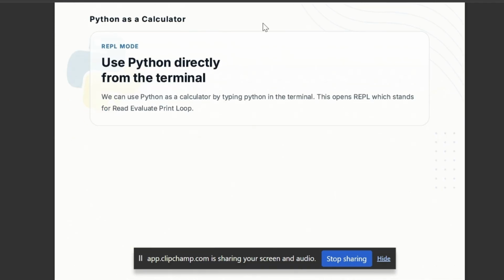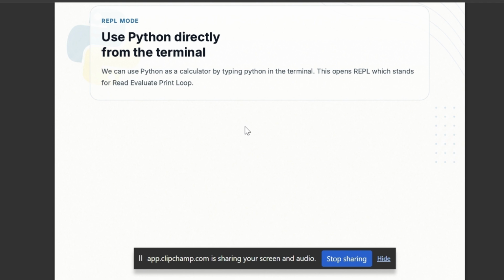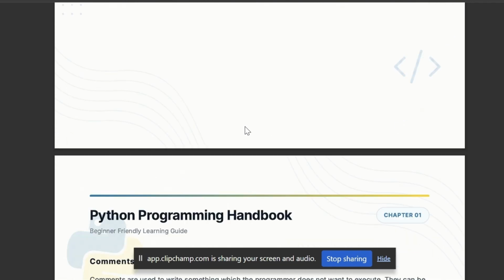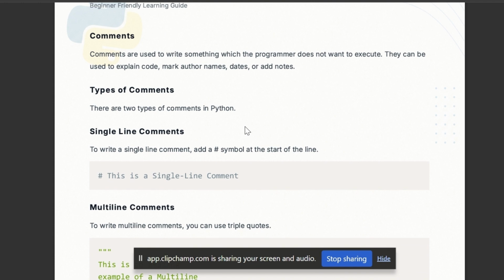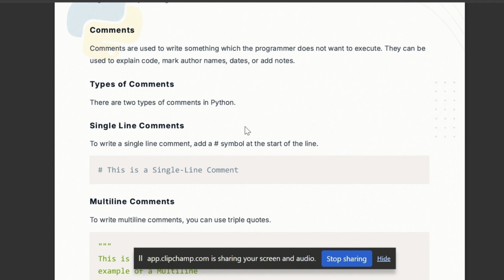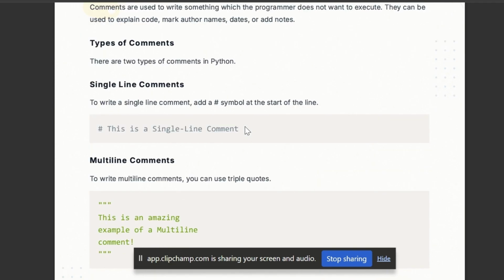This is something by which you can use Python directly from the terminal, but I'm using VS Code, so I don't think this is necessary. Okay, what are comments? Comments are lines of code which are not considered as code.